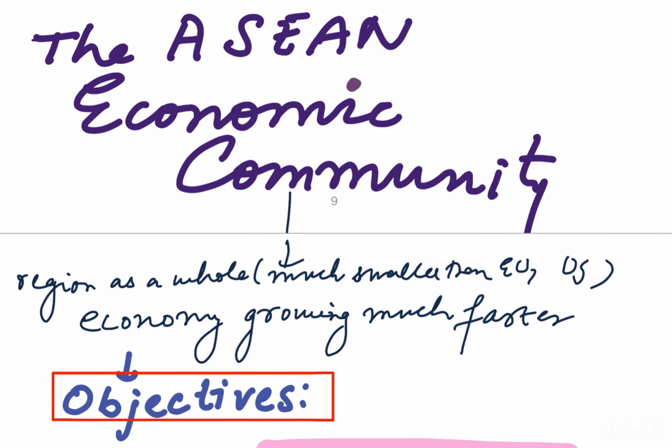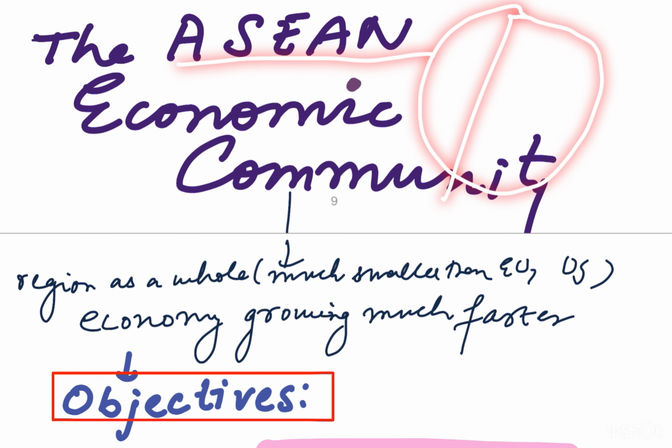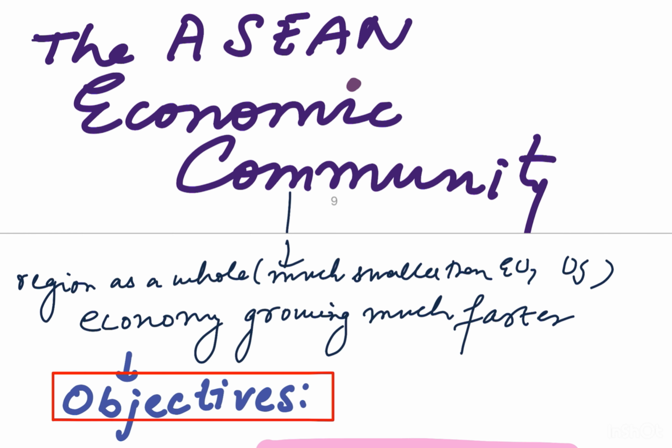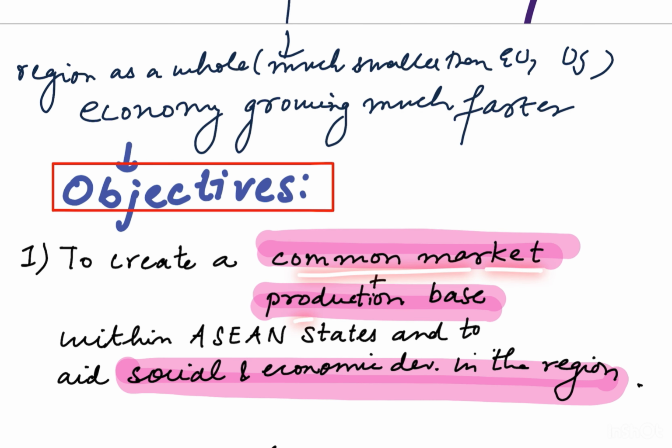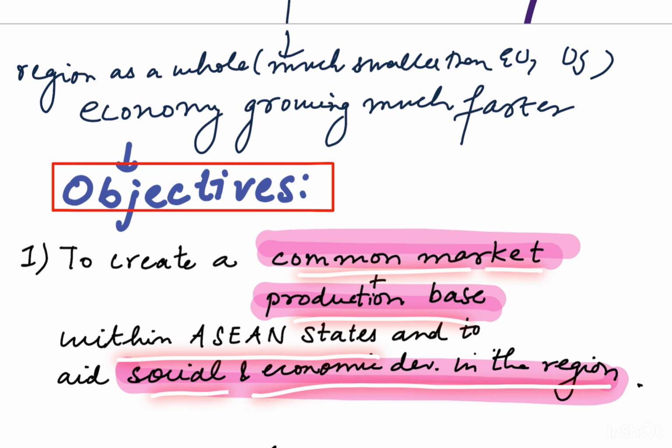Now when we talk about the ASEAN Economic Community, the Association of Southeast Asian Nations, as a region as a whole, we'll see that this is much smaller than the EU and the US. EU, there is European Union. When we compare it with these organizations, it's very small, but what makes it stand apart, and the probable reason why we are studying it here, is that its economy is growing much faster. So the objectives of this are to create a common market plus production base within ASEAN states and to aid social and economic development in the region.